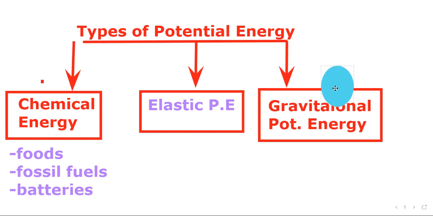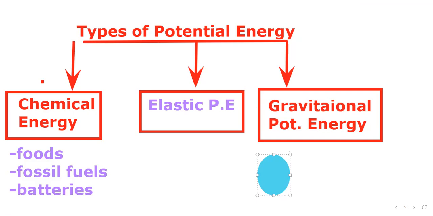Now it has kinetic energy, and this kinetic energy is due to that stored energy, which is in the form of gravitational potential energy. Moving in the upward direction is actually work done against gravity. That work done is stored in it in the form of potential energy. That potential energy is called gravitational potential energy.